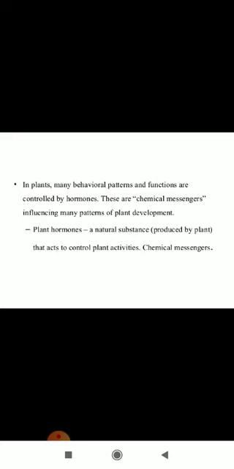So these plant hormones are natural substances. Now let's see what is a plant hormone. A plant hormone simply means a natural substance produced by the plant that acts to control plant activities, and they act as chemical messengers.